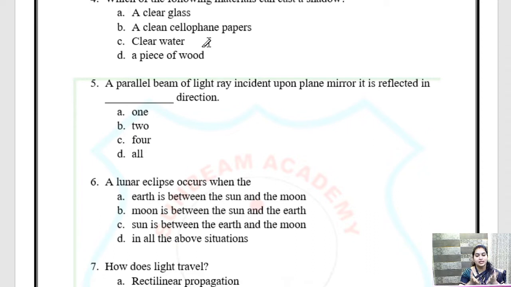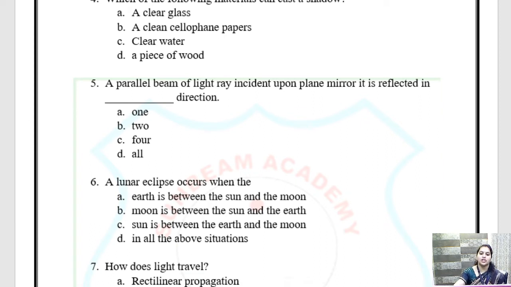Again it is transparent. Clear water. It is transparent. A piece of wood. What is it, children? A piece of wood is an opaque object. Very good.